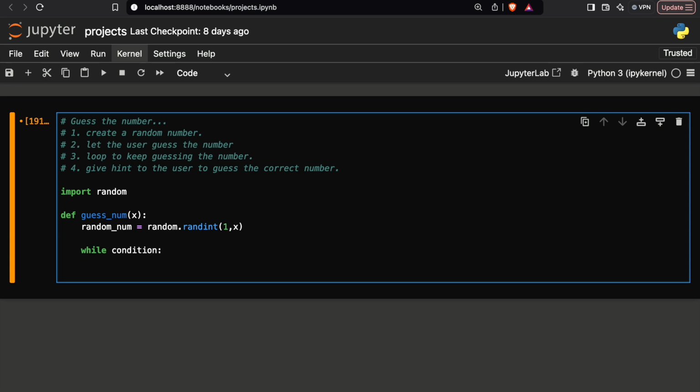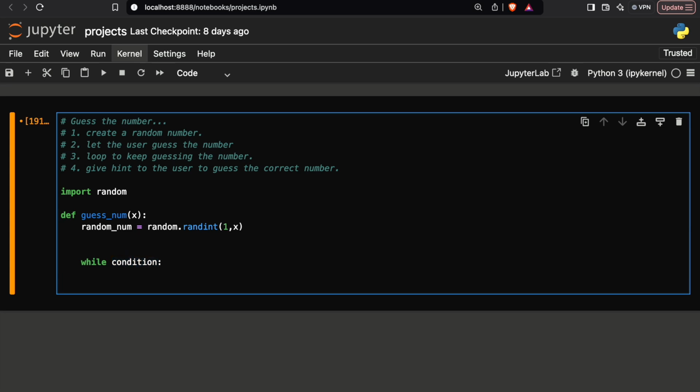Now guys, this is very important, because if you do not give the right condition, the code will not work, and this is a bit of a tricky part. All right, so I want you to pay attention. Now what condition should I give? For this I will do one thing. I will go here and create a variable guess equals to 0.